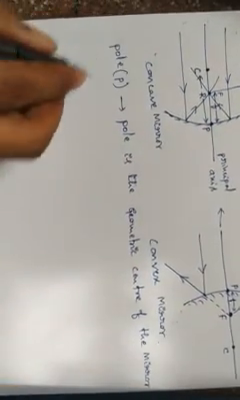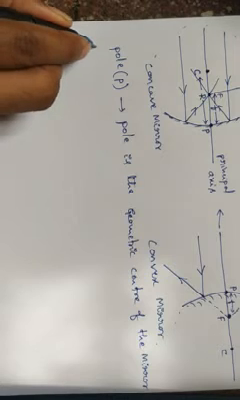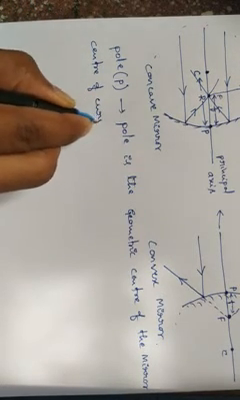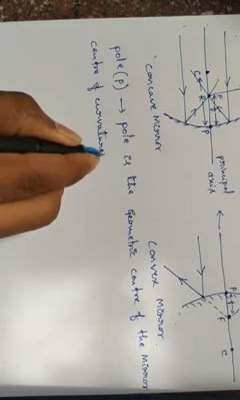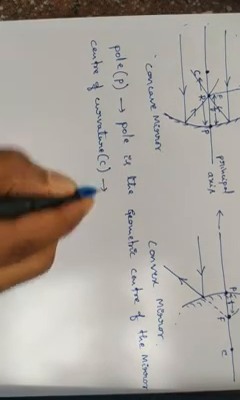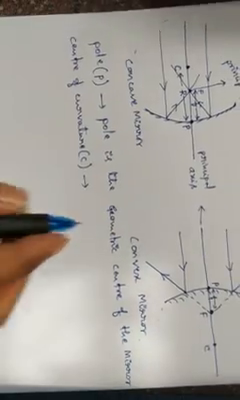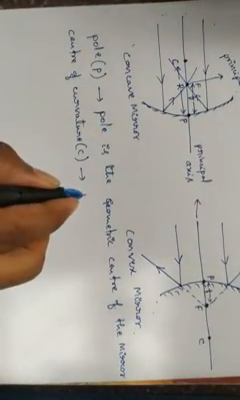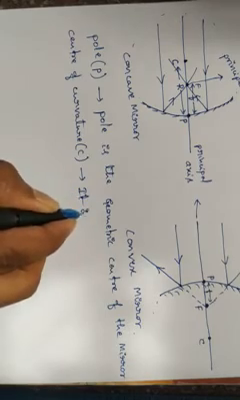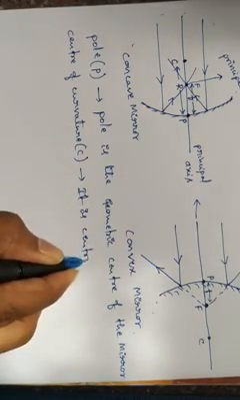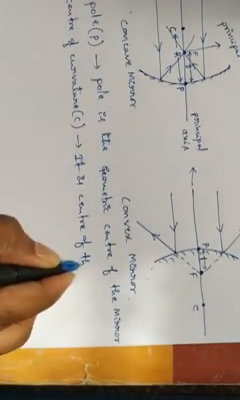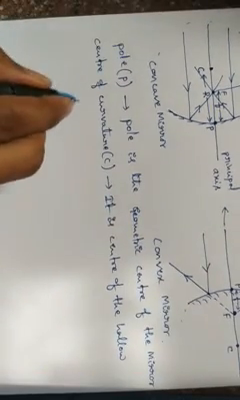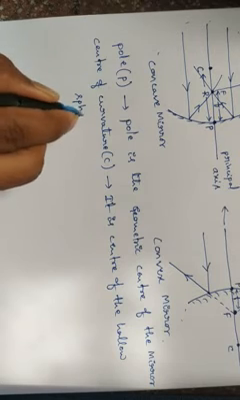Next one is C, center of curvature. What is the center of curvature? That is indicated with C. The center of curvature is the center of the sphere, the hollow sphere. The center of curvature is the center of the hollow sphere.